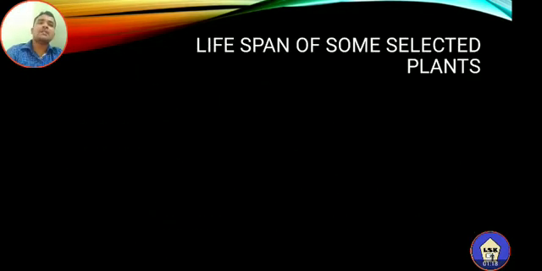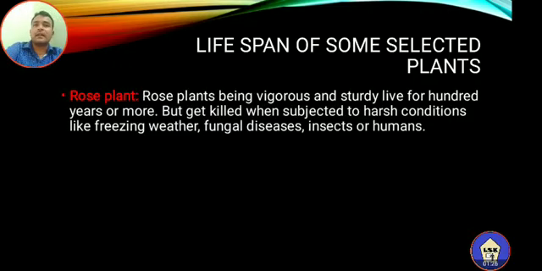Now some examples are given. The lifespan of some selected plants and animals is given. First, the rose plant. The rose plant, being vigorous and sturdy, lives for 100 years or more. The reason is that a new rose plant is produced with the help of a stem cutting. So it is a kind of vegetative propagation. The stem cutting is used for the production of a new plant.